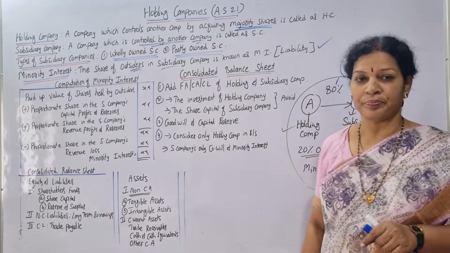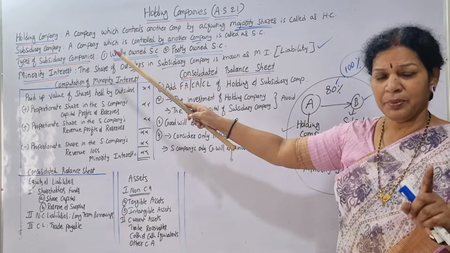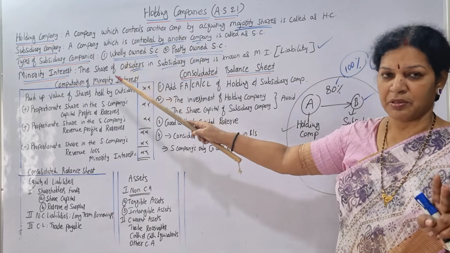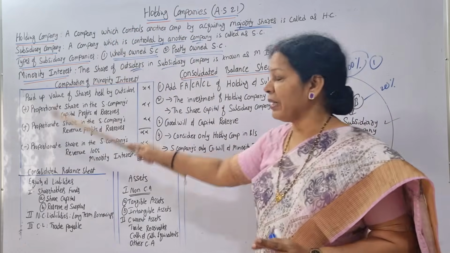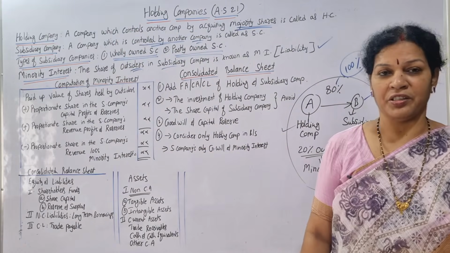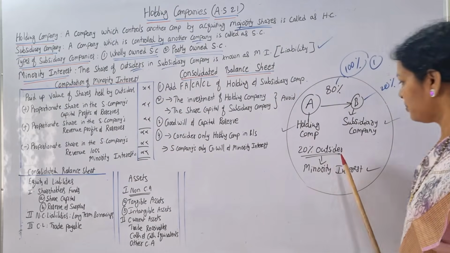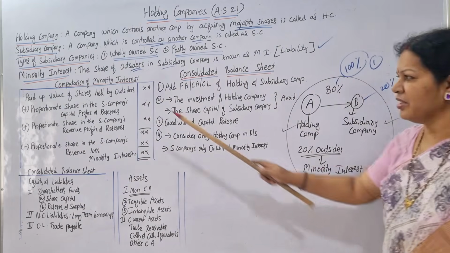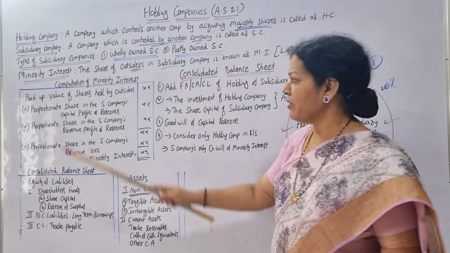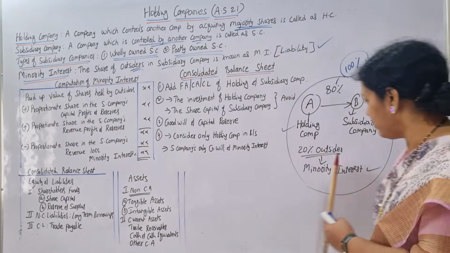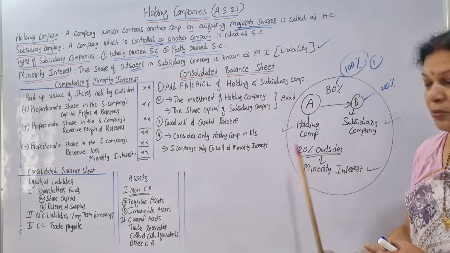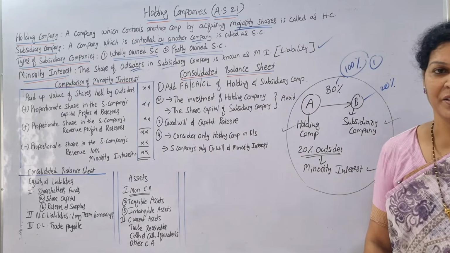Clear up to here? What is holding company, what is subsidiary company, types of subsidiary company, and then minority interest. Now, computation of minority interest. How to calculate the minority interest? Minority interest means this 20%. How do we calculate? Simple format you can remember. First, we take the paid up value of shares held by the outsiders. This 20%, 20% value we are taking.